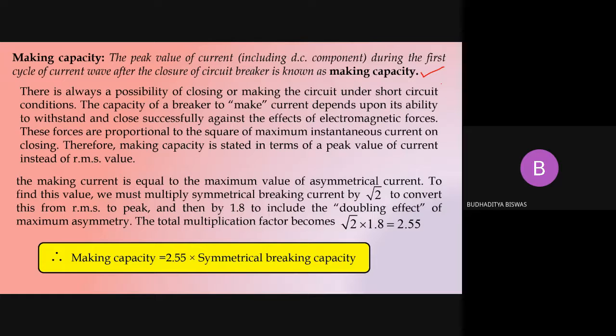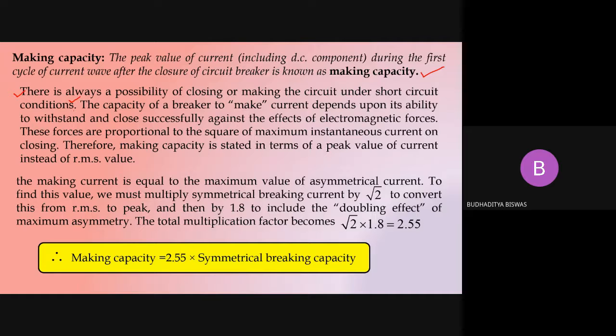So there is always a possibility of closing or making the circuit breaker under short circuit condition. Why? What is the meaning of the first sentence? It means that in some places, generally in the hilly areas or remote areas where the reach of the personnel is difficult, in that substation, sometimes called a no-man substation, everything is an automated substation, everything is working automatically. So in that substation we install the auto reclosing circuit breaker.